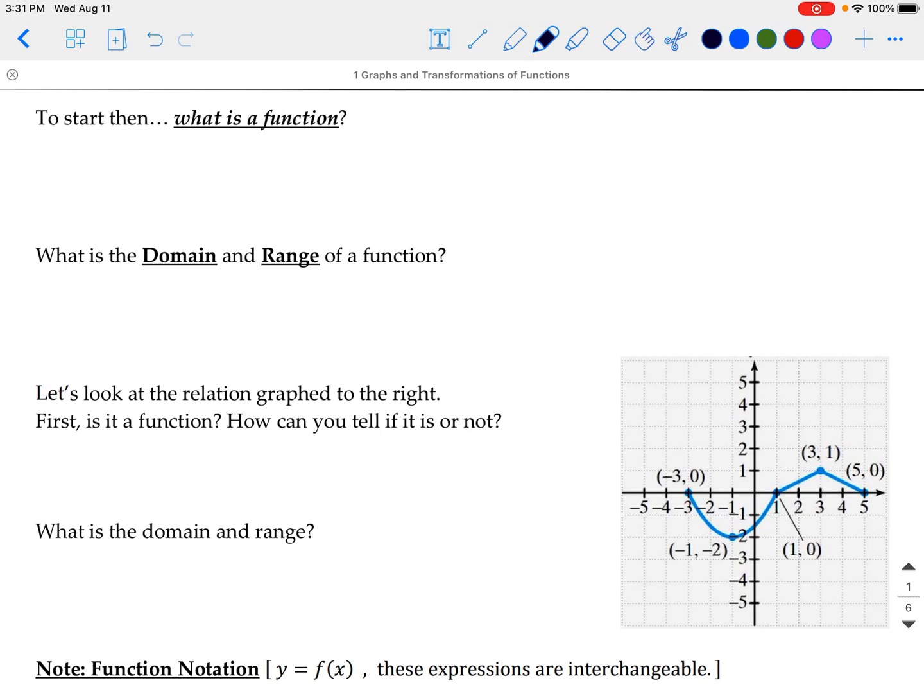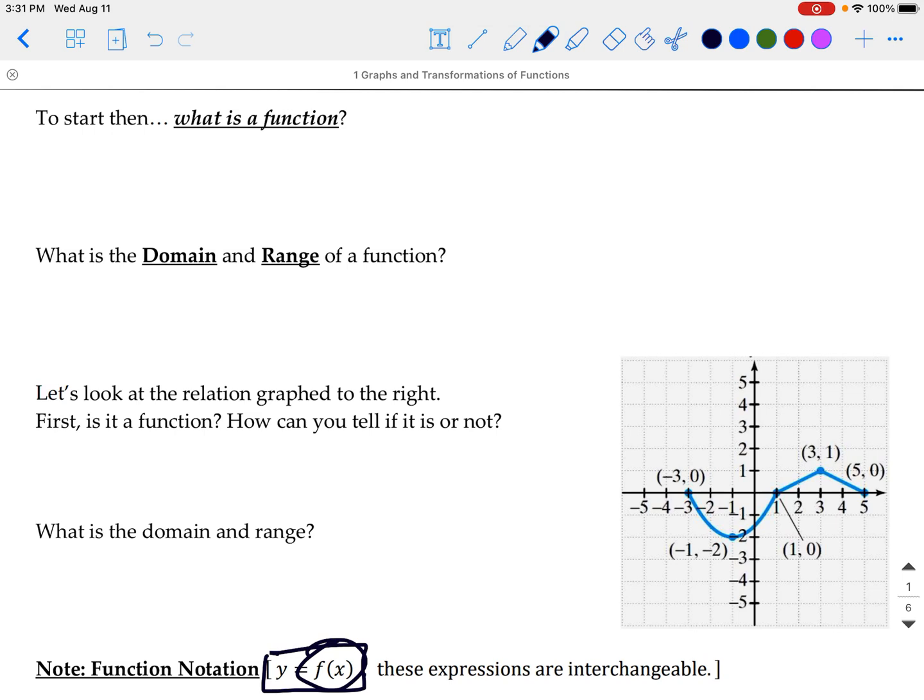So a function is going to be a specific relationship between our two variable quantities. So x and y are typically the letters that we use for our variable quantities, but y can also be written as f of x, so you'll note that down here. And we're really going to use this f of x most of the time.